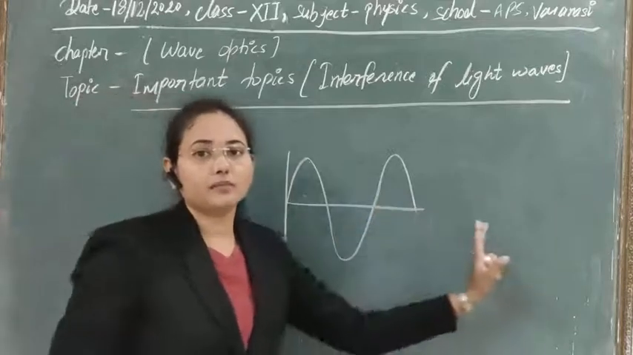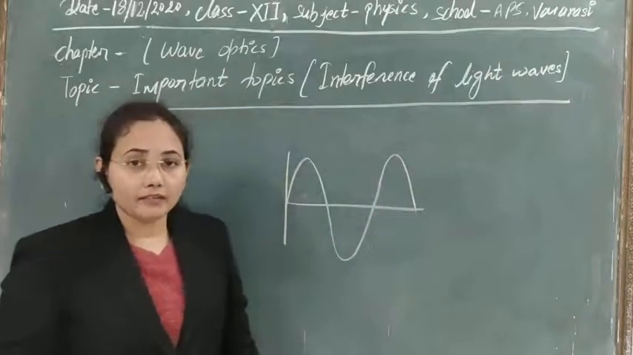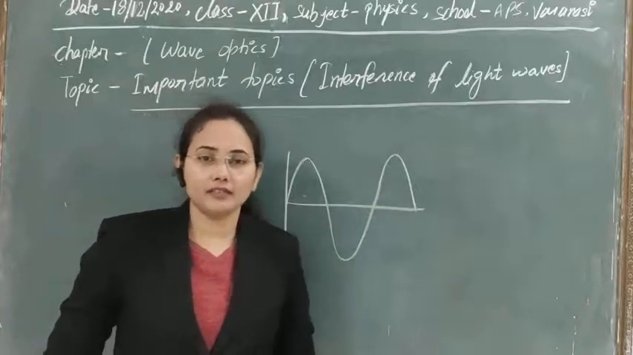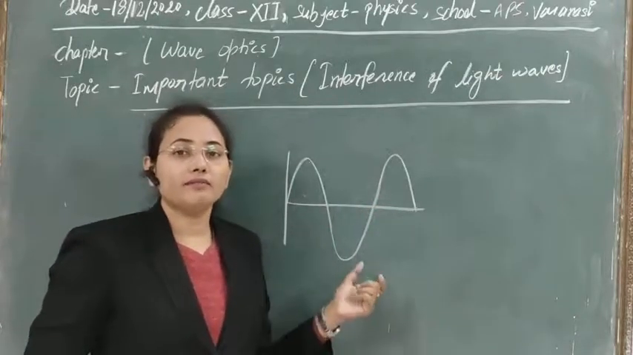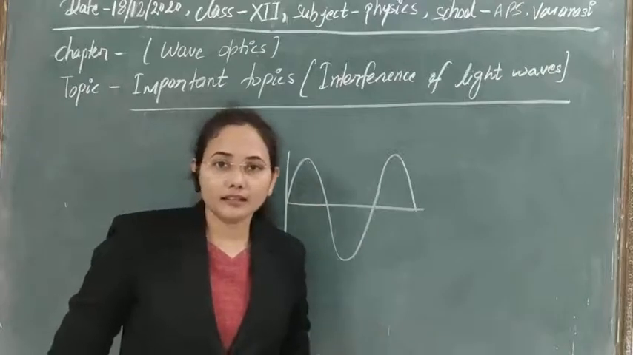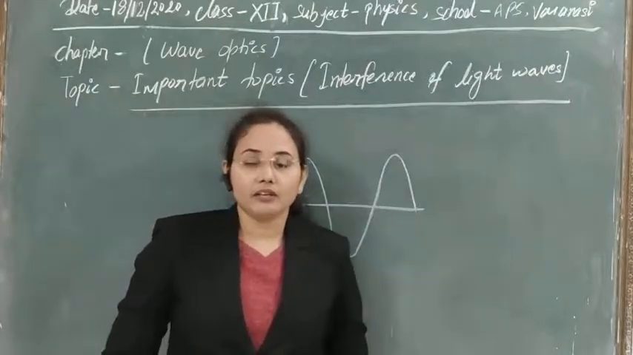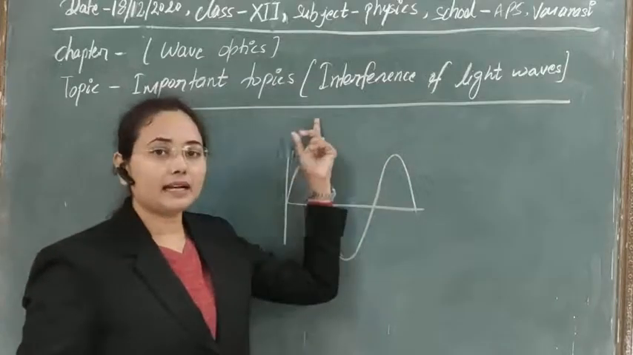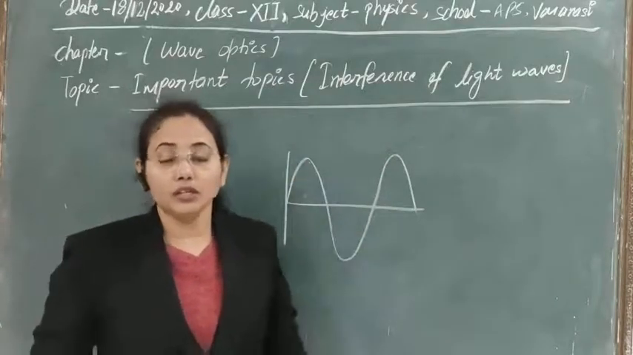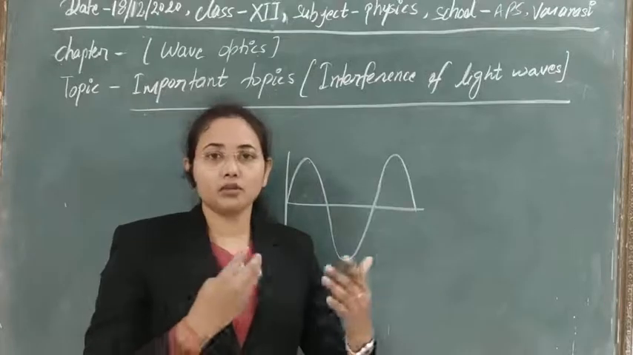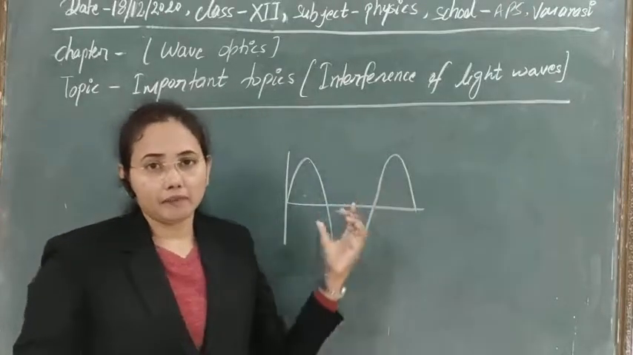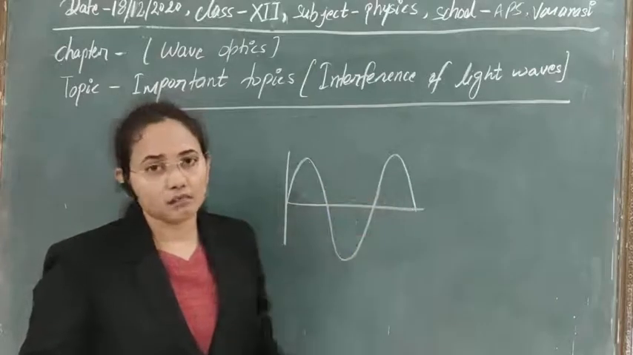So in this form it is propagating, and if the crest of one wave is falling over the crest of another wave, or the trough of one wave is falling over the trough of another wave, then at that time we are getting the maximum intensity, because we will get maximum amplitude due to their superposition. Their amplitudes will simply add up, and it will be a high amplitude point, meaning a high intensity point.